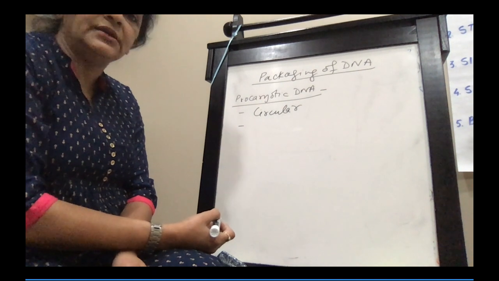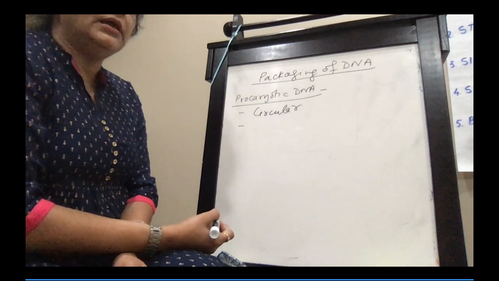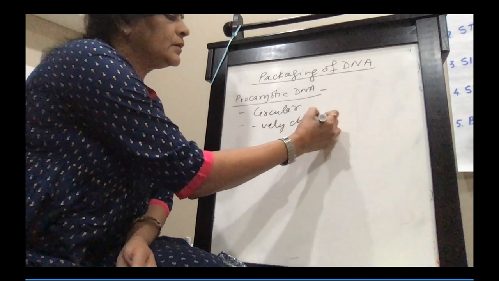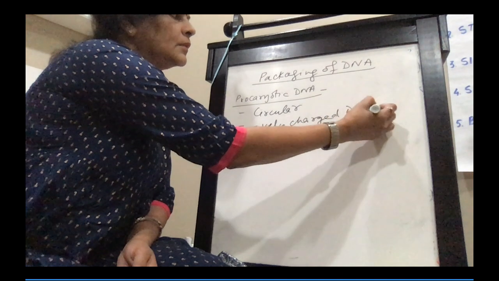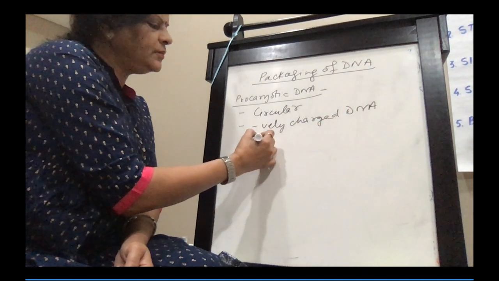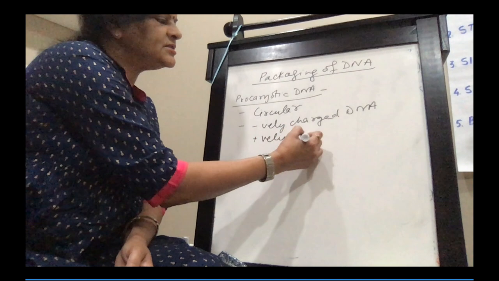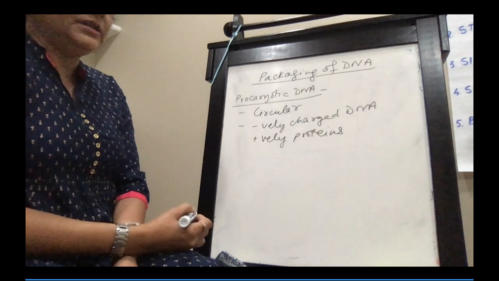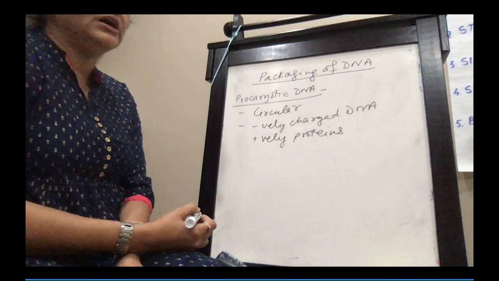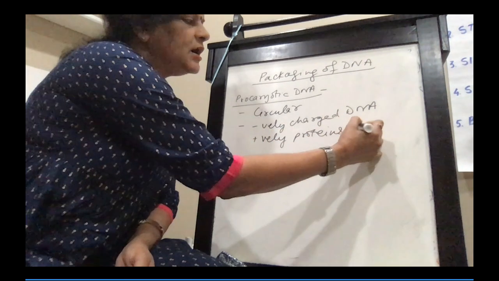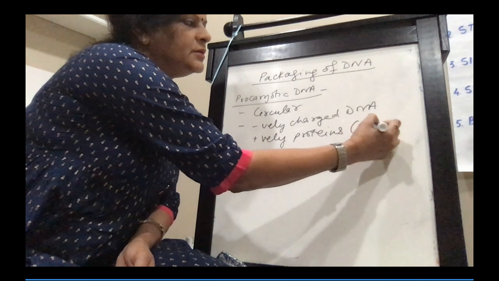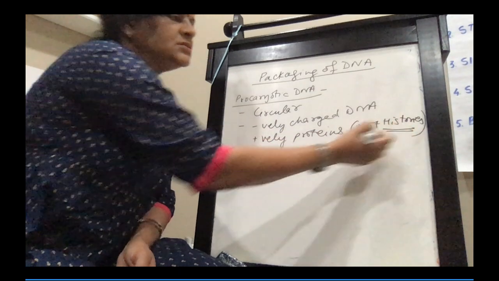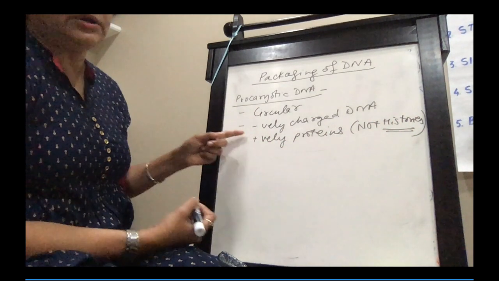You should understand that the DNA is negatively charged, and along with the negatively charged DNA, it is associated with positively charged proteins. But these proteins are not histones. We'll understand what histones are.